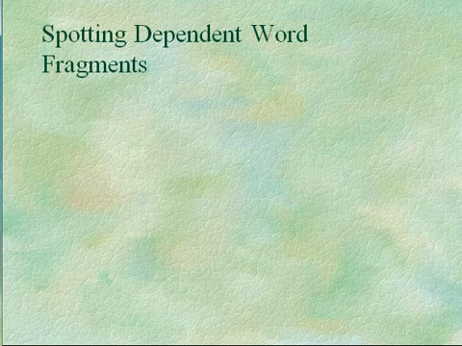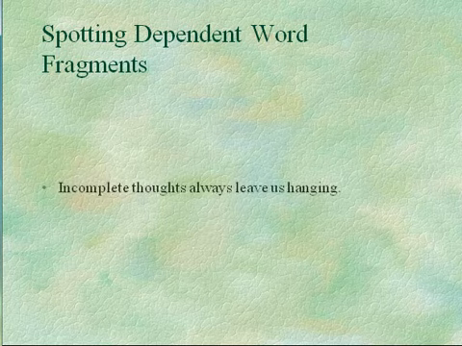What we generally do when we write, whatever kind of document it is, we generate ideas, we draft those ideas after we've come up in our minds with some kind of order for those ideas, and then we take that information that we've drafted and we revise it to make it better. Part of revising is cleaning up our writing so that there are no grammatical errors, and that's what we're looking at right now. How do we spot fragments of this type?